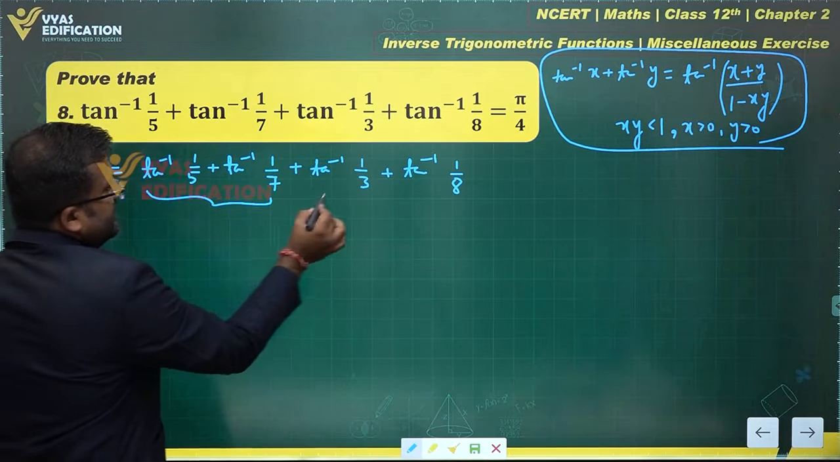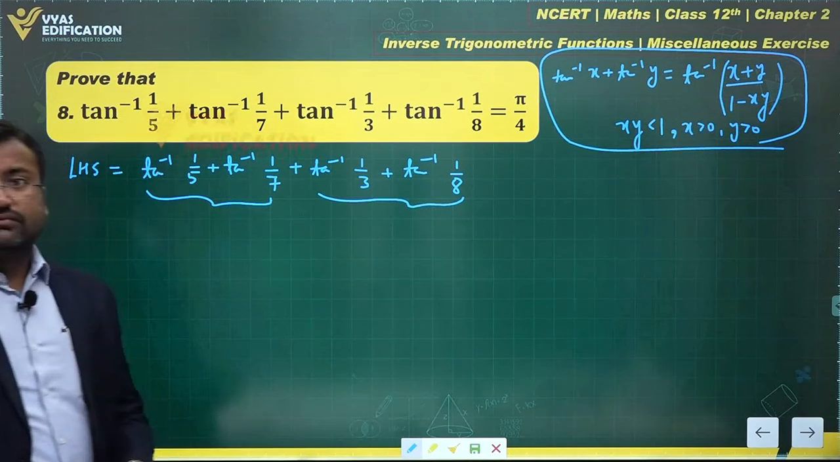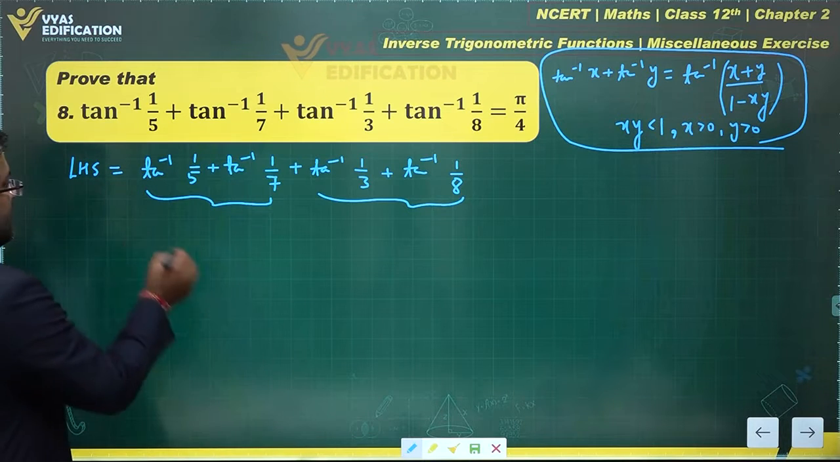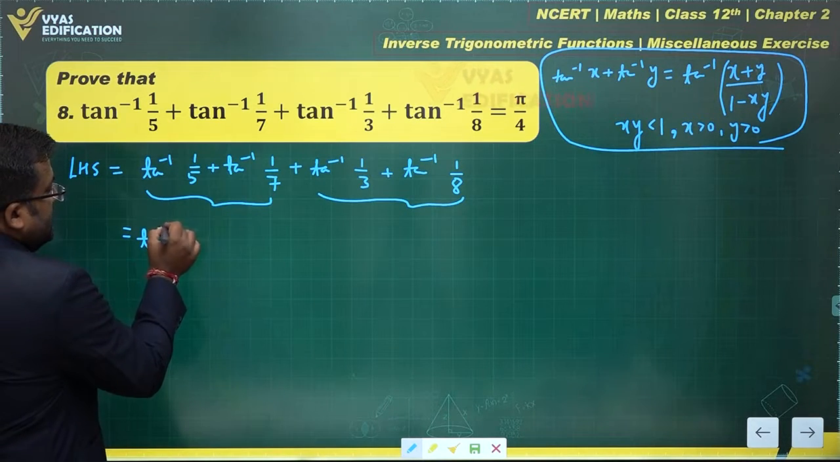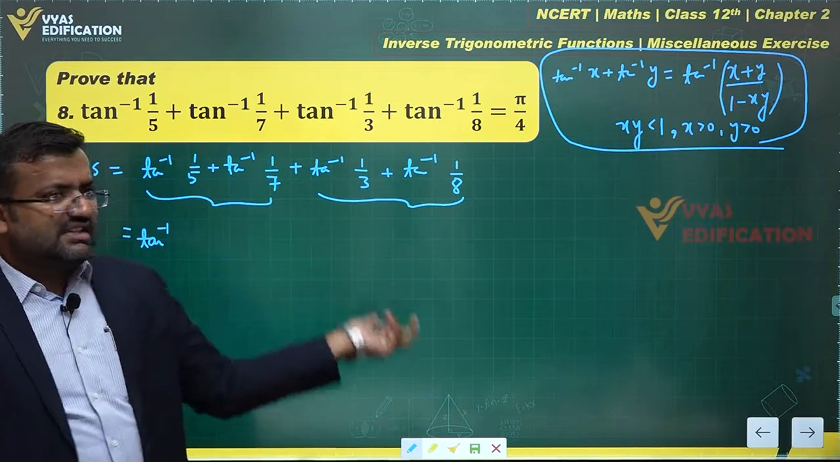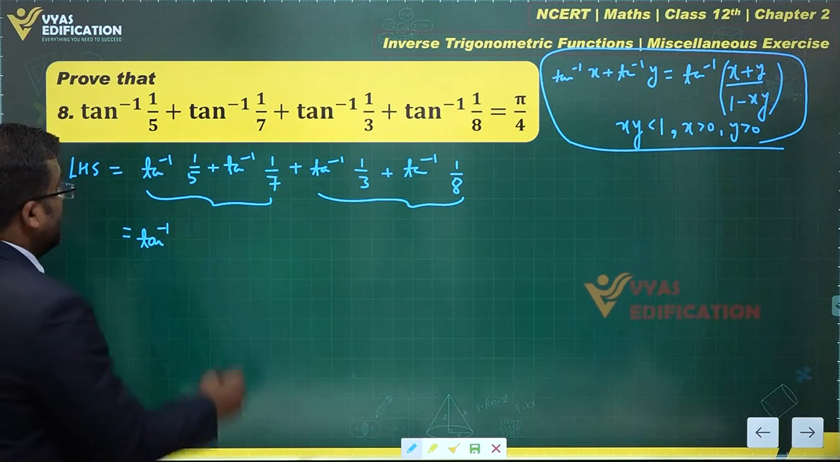And now I want to add these two. We are supposed to add two terms, right? This will convert into a single tan inverse because the product of xy is obviously less than 1. This is less than 1. This is less than 1. The product will be less than 1. What is this equal to?